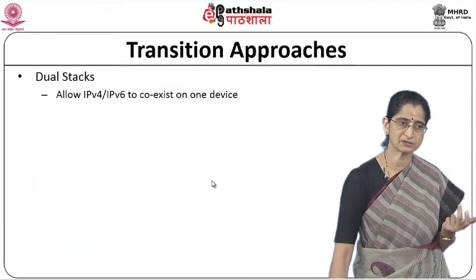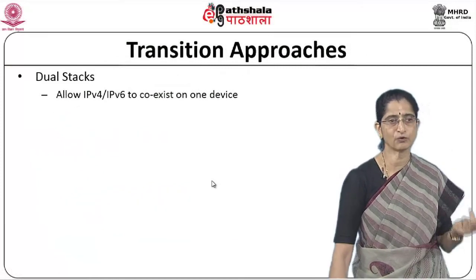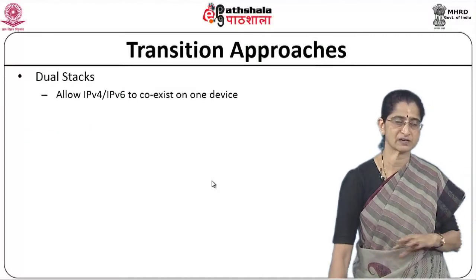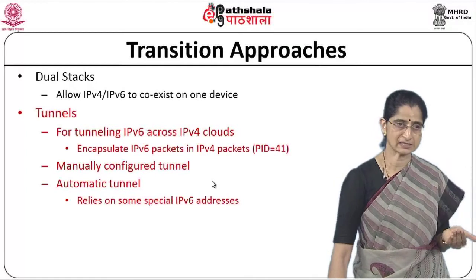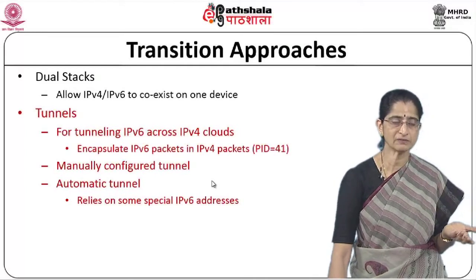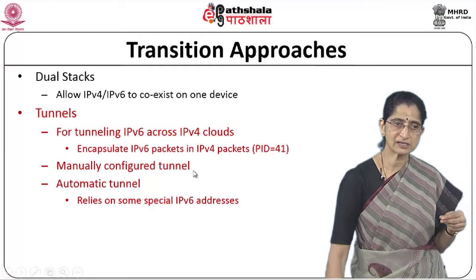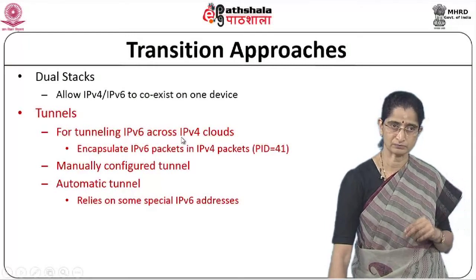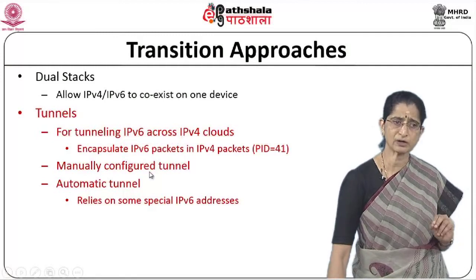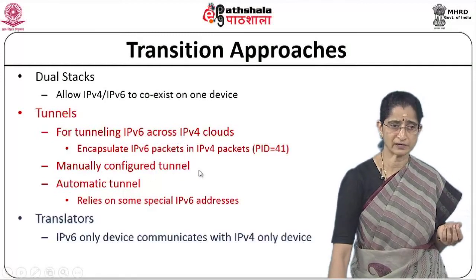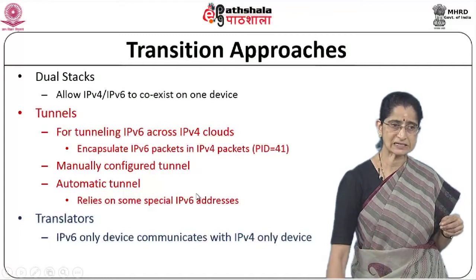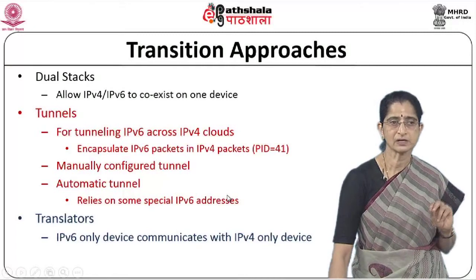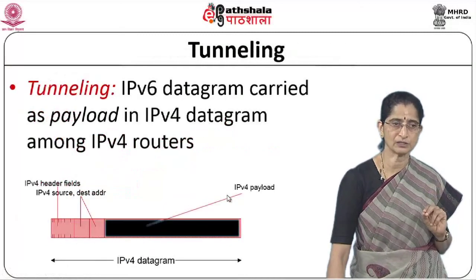You have a dual stack option, that is you will have devices where v4 and v6 will coexist on one device. So you will be able to work with both a v4 network as well as a v6 network. And then there are tunnels. Remember we already talked about tunneling, we know what tunneling means. Tunneling essentially is that you can take a v6 packet and tunnel it across v4 networks. You can manually configure the tunnel, or it could also be an automatically configured tunnel. And then there are also translators, which are IPv6 only devices which will communicate with an IPv4 only device. Okay. So dual stack and tunnels are the commonly used ones.